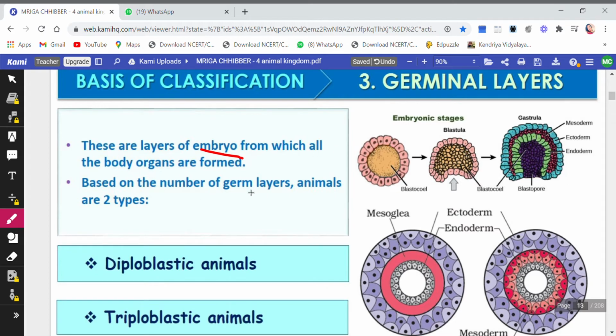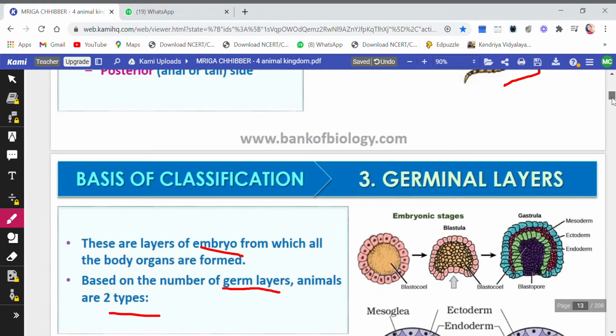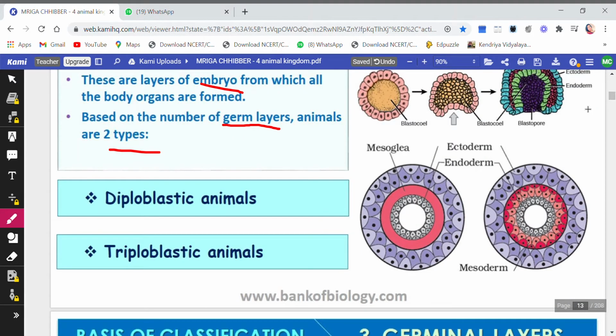Now, based on the number of germ layers, animals are of two types. Let me show you along with the diagram here that if the organism is diploblastic, that means it has two types of layers. As you see, one is the ectoderm and the other is the endoderm.